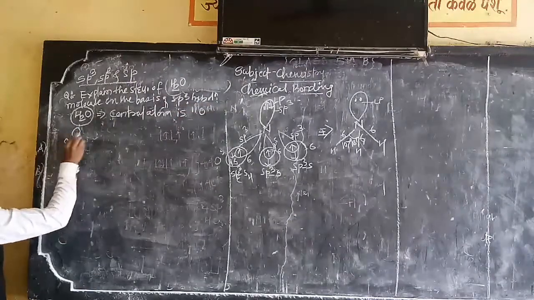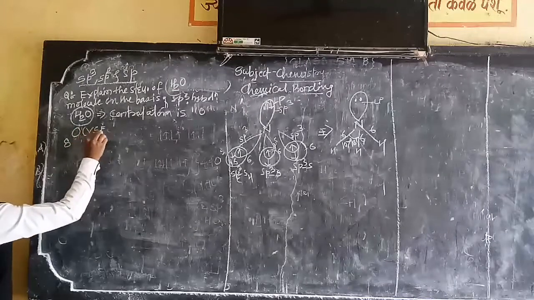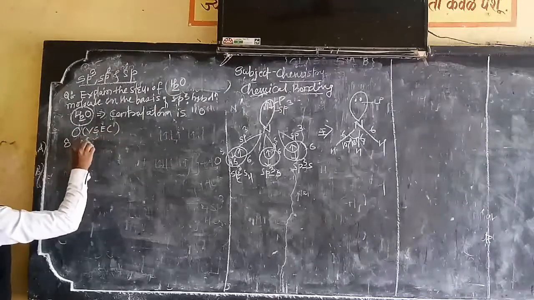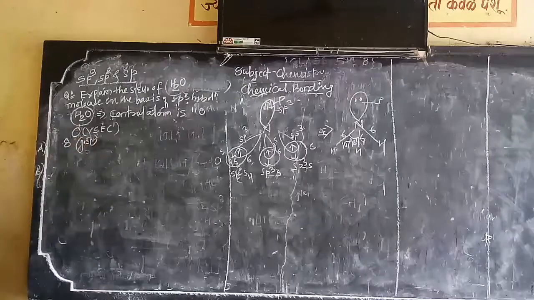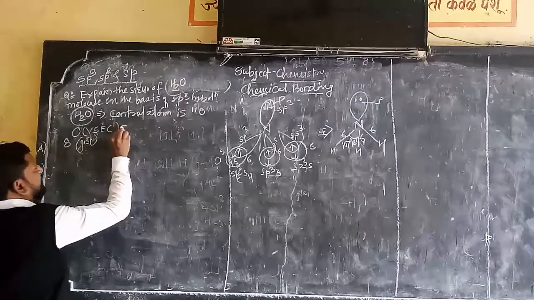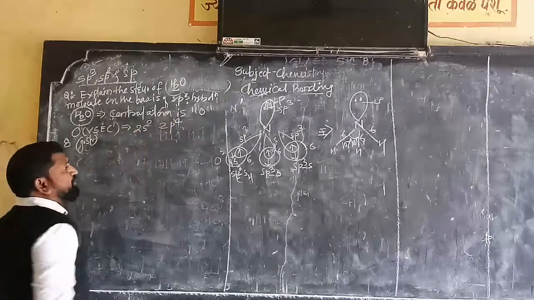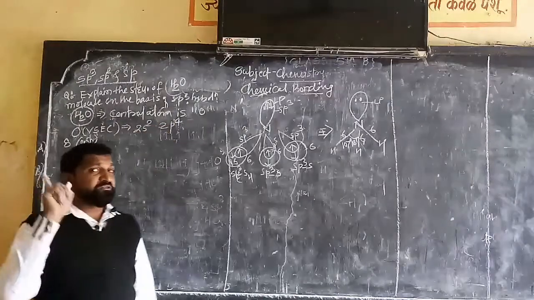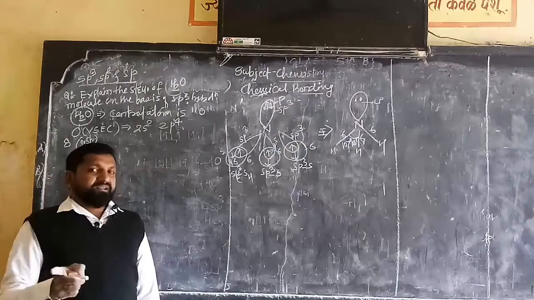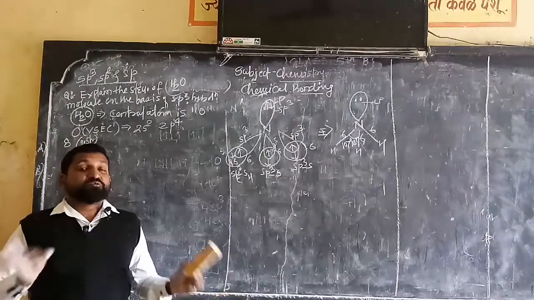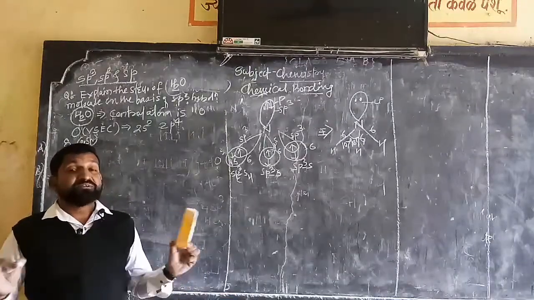What is the atomic number of oxygen? 8. The valence shell electronic configuration in the ground state is 2s2 and 2p4. After my explanation, you should be able to know the difference between them.